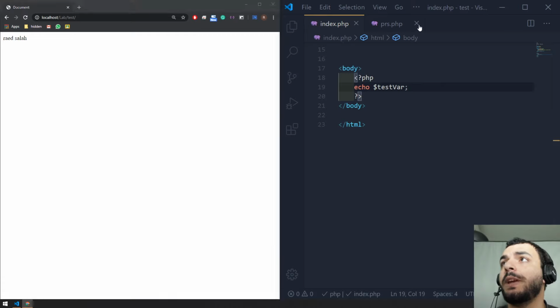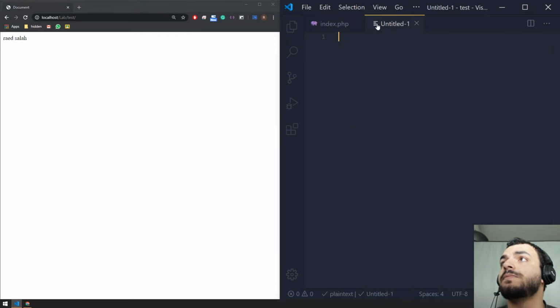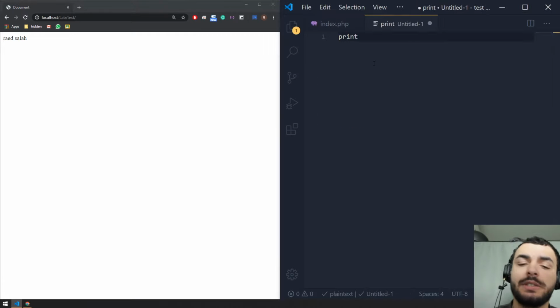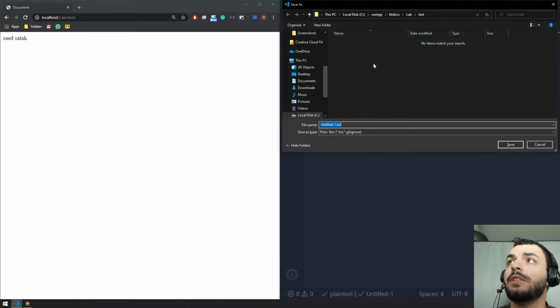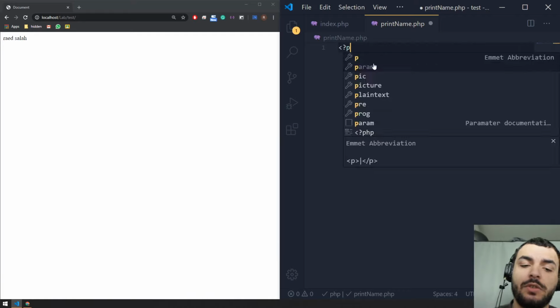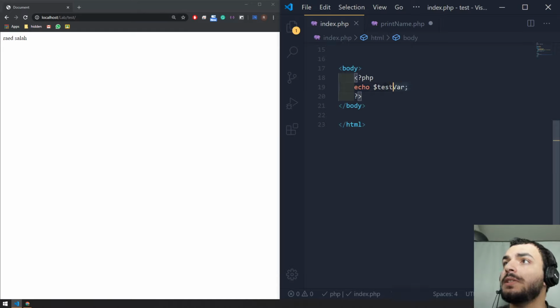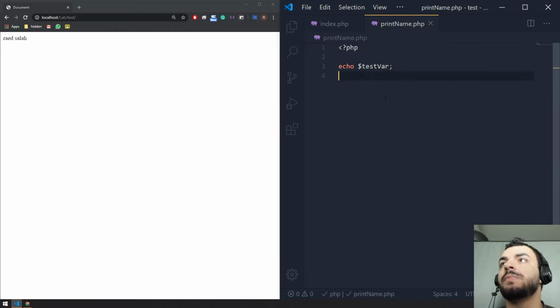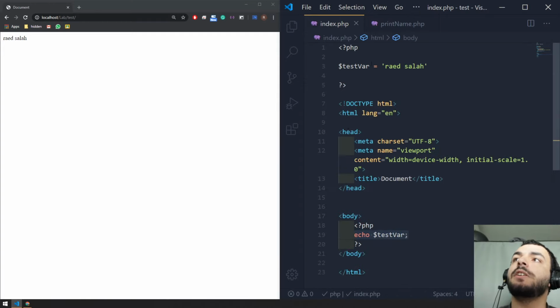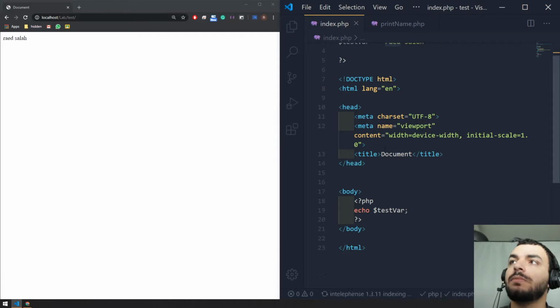However, let me create a new page. Let me press Control Shift S and create print name.php. Over here, I'm just going to open a PHP tag and copy the same echo statement. Because we have already declared our variable on the first page, we can see it there.